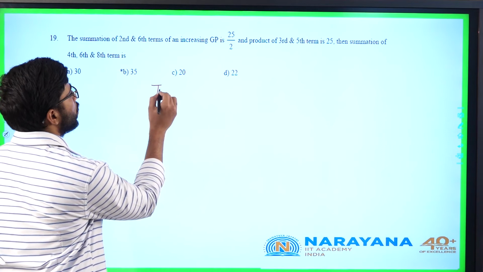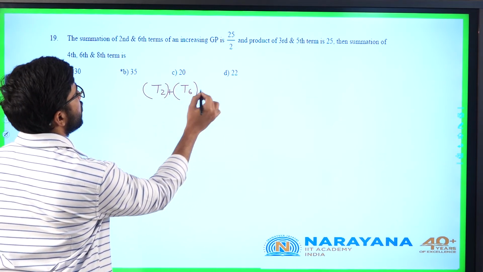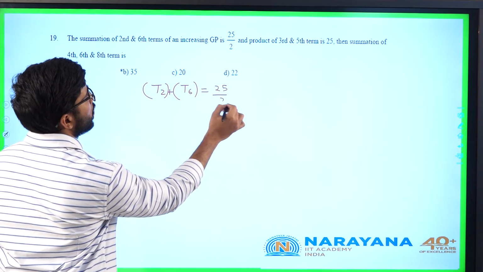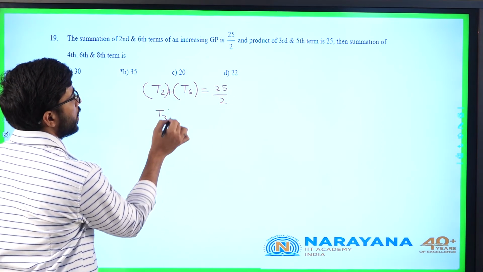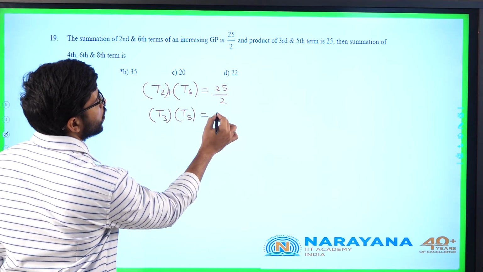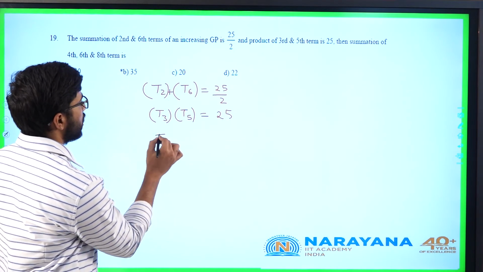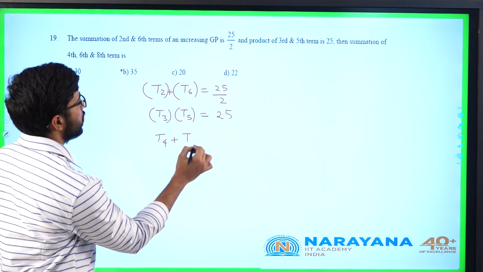He is saying T2 plus T6 is 25 by 2, product of T3 into T5 is nothing but 25, and then he is asking T4 plus T6 plus T8.